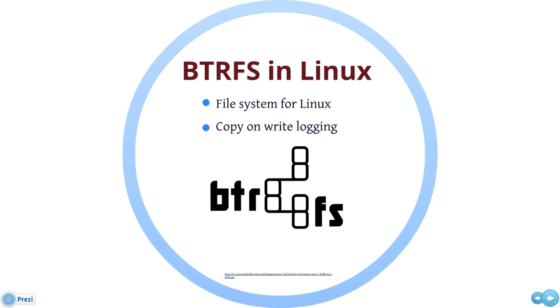With Btrfs, data and metadata are protected with copy on write logging. Once the transaction that allocated the space on disk has committed, any new writes to that logical address in the file or B tree will go to a newly allocated block, and block pointers in the B trees and superblocks will be updated to reflect the new location.